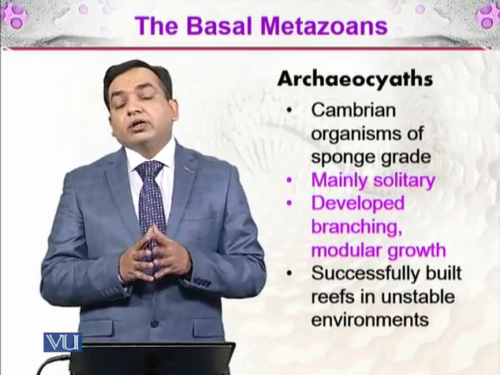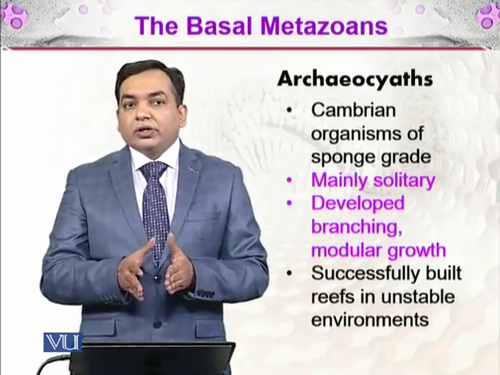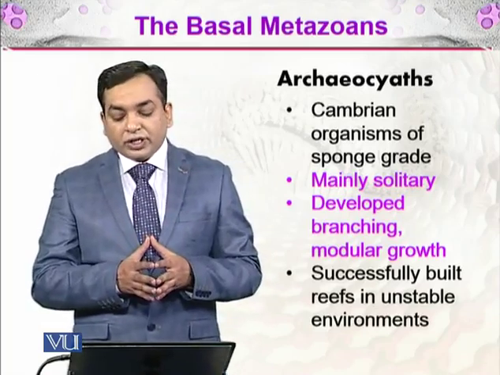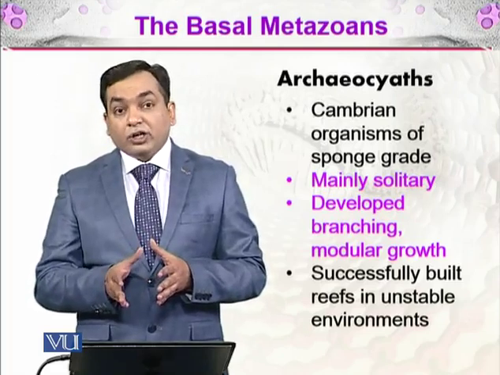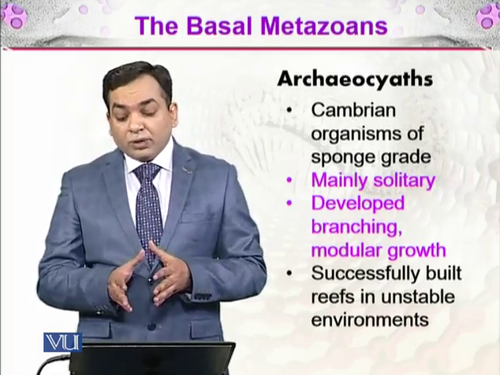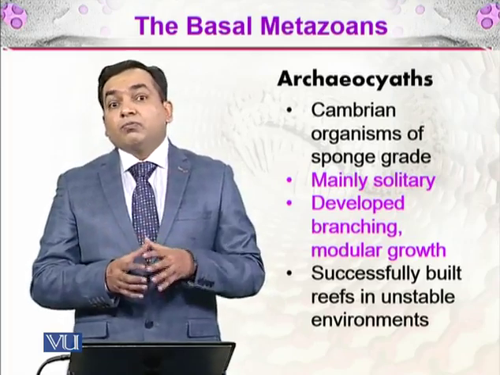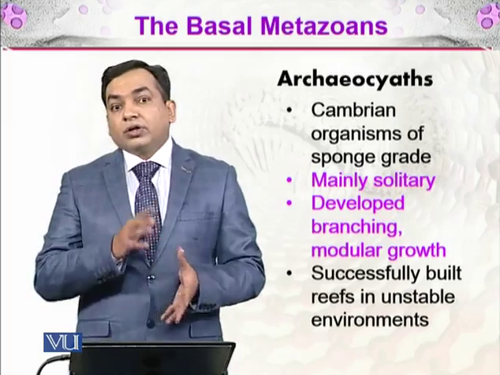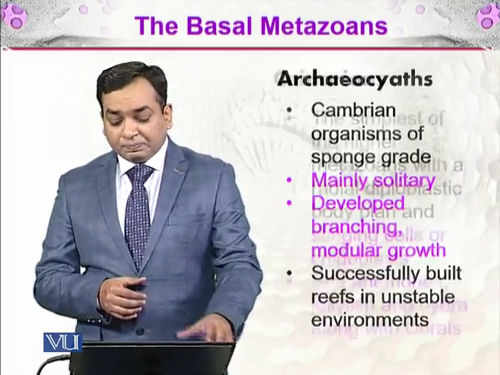We can find their fossils in the evolutionary history, and they were mainly solitary, and they developed branching modular growth, and they successfully built reefs in unstable environments. There were water currents or some instability, but still they were able to grow there.